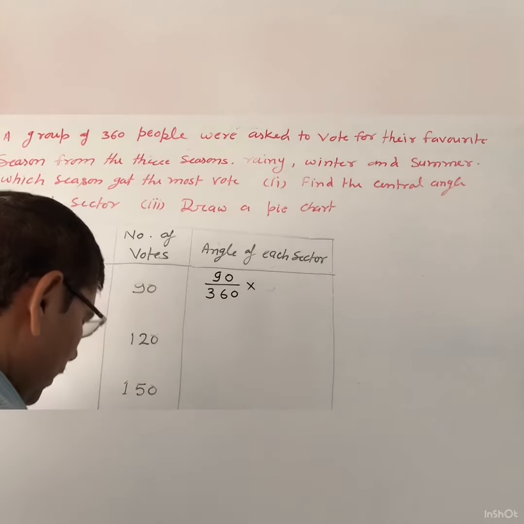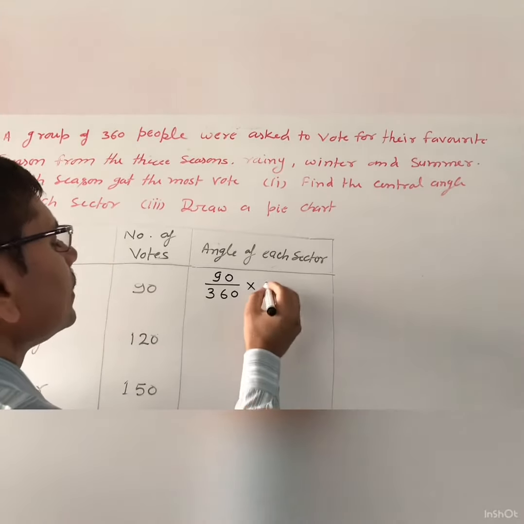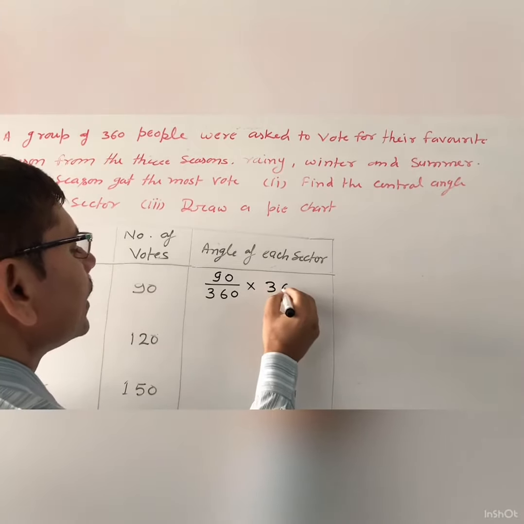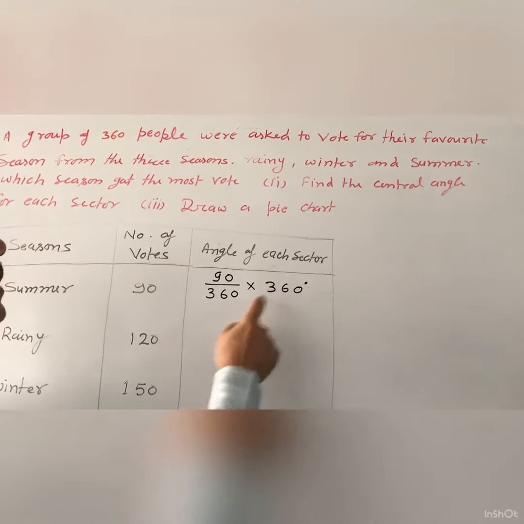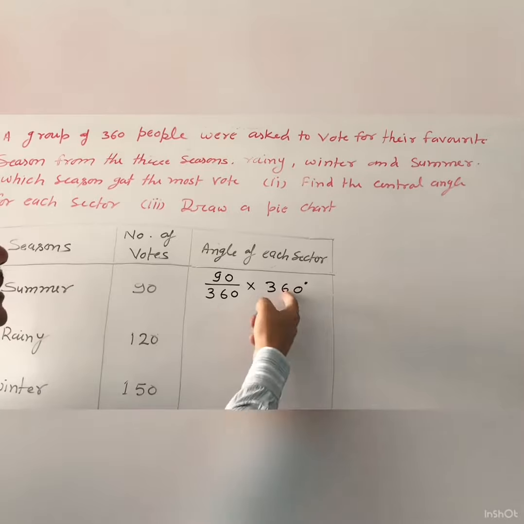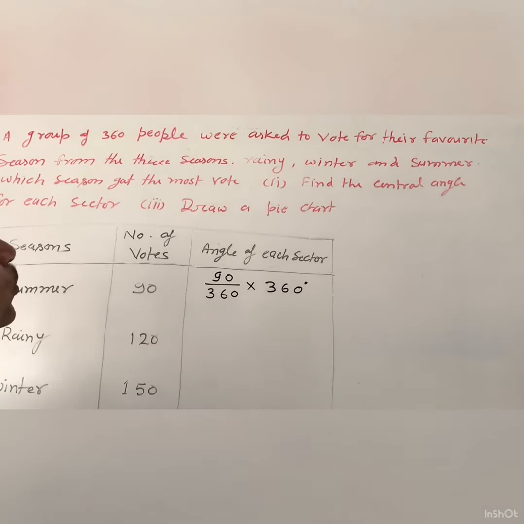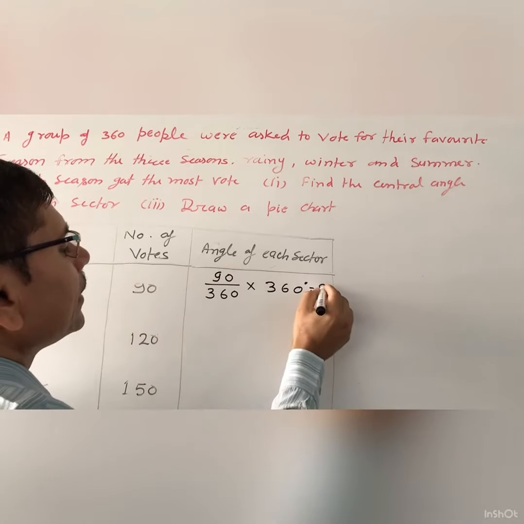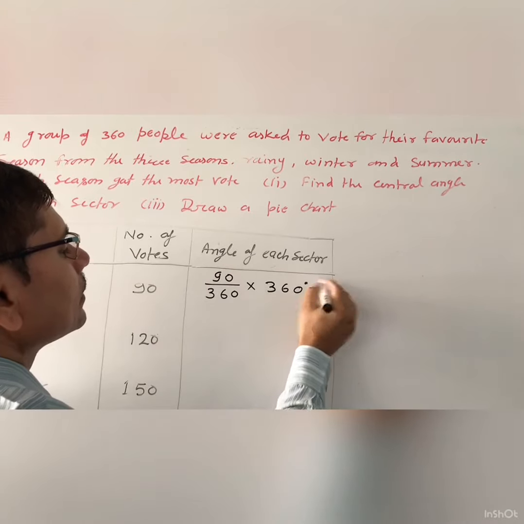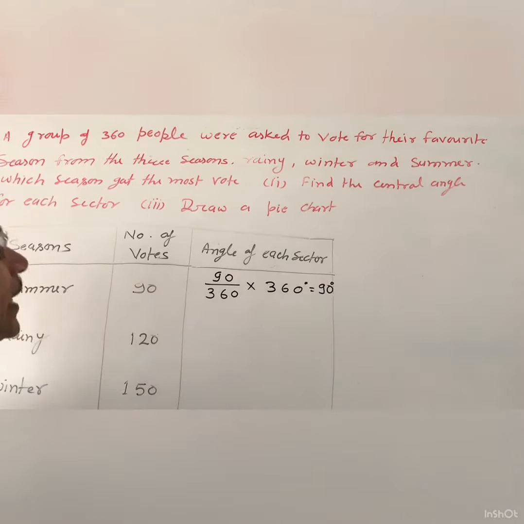Okay, so you multiply here by 360 degree. Clear? Now you can cancel 360, so remaining is only 90 degree. So this is the sectorial angle for the summer season.